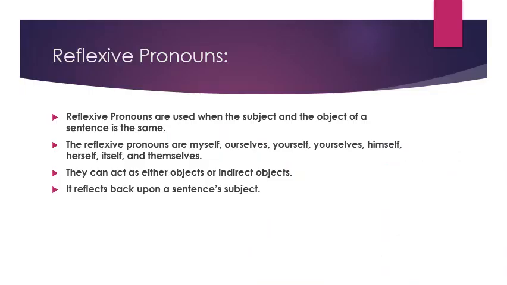Next comes reflexive pronoun. What is the key word here? Reflection. Reflexive pronouns are used when the subject and the object of a sentence is the same. Means the subject's reflection comes back to object and object's reflection comes back to subject. Means both are same. The reflexive pronouns can be myself, ourselves, yourselves, himself, herself, likewise. They can act as either objects or indirect objects. It reflects back upon a sentence subject.